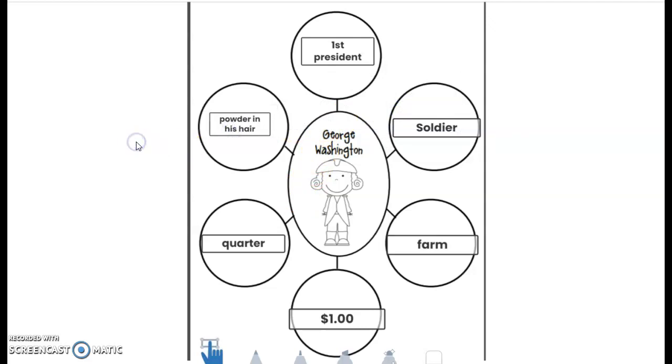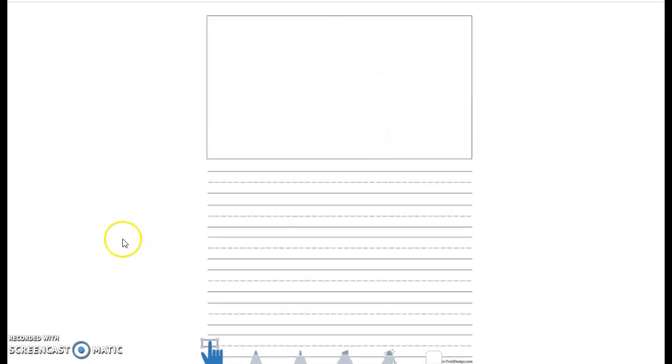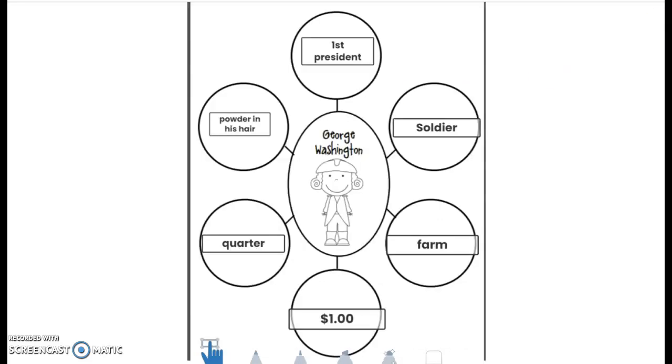All right, so these facts or key details help my brain get ready to think about what I want to write about. So on my next page, I'm going to use these key details that I did in my bubble map to help me write 2 true informational sentences about George Washington. Now, normally you would write with a pencil. I'm going to type this morning because it's very hard for me to write on the computer. So I'm going to think about, let me go back to my bubble map.